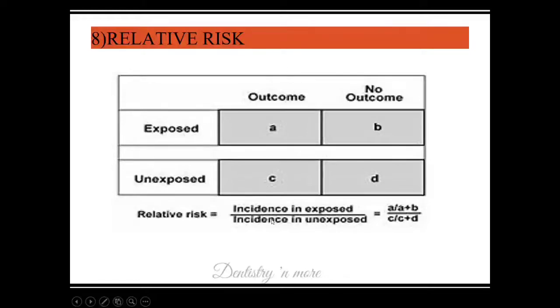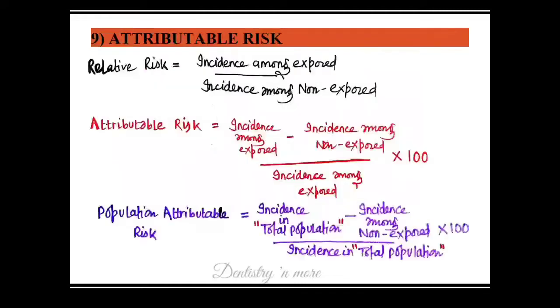It is the incidence among exposed and incidence among unexposed. This is the incidence, A and C. Exposed is A plus B and unexposed is C plus D. So A by A plus B, C by C plus D. So incidence in exposed and incidence in unexposed. So this also says that if a study reports a relative risk of 5, a person with a smoking habit would develop lung cancer 5 times compared to the person who is not having the habit. So the risk compared to the unexposed group.